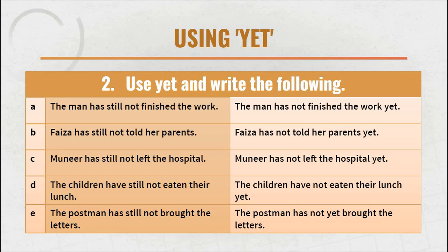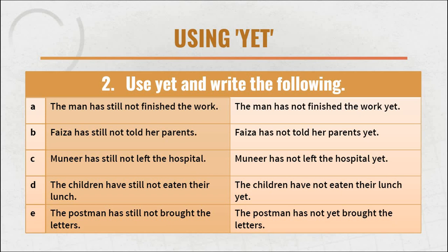Using yet. We have to use yet in a sentence. Use yet and write the following. Number 1. The man has still not finished the work. So if you use yet in a sentence, the structure will be like: the man has not finished the work yet. Or you can change the structure. You can also say, the man has not yet finished the work. Yet can also be used after the not. Both are right.